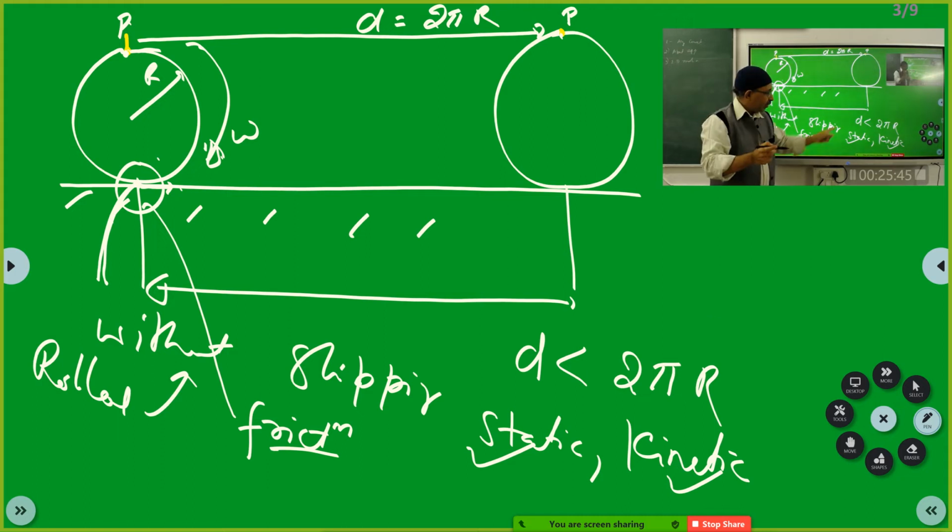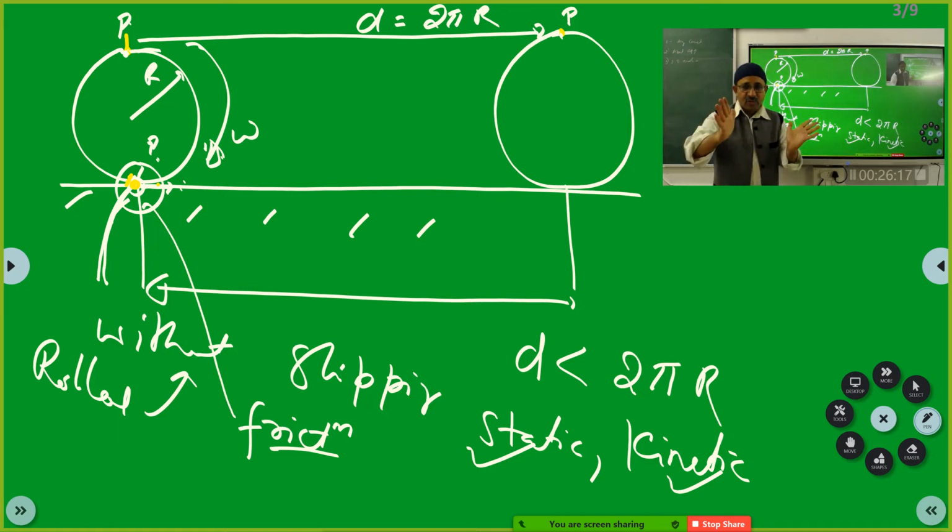Then also you say you will use the concept of kinetic friction. But here this point where the friction existed, it did not move. The wheel has moved. But you see, this point P was in contact with the ground for only a small instant of time. And the very next instant, this point P is here. This point P in contact with earth should have moved. Then you say it is having relative motion.